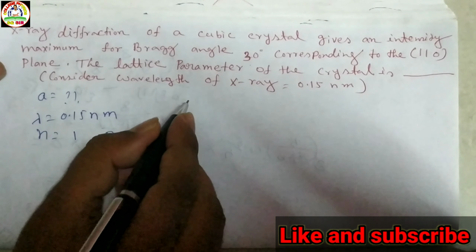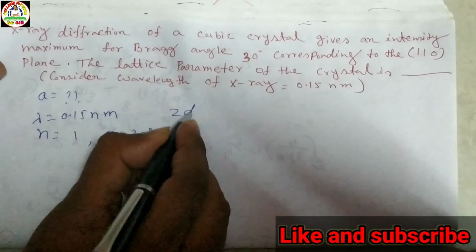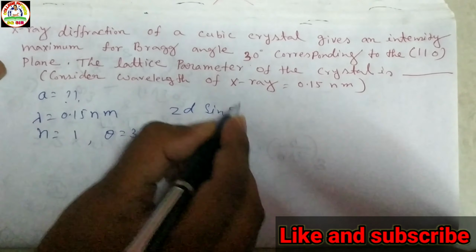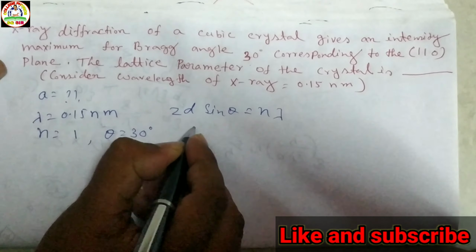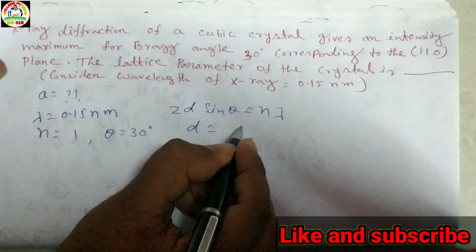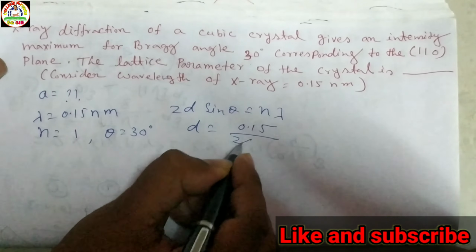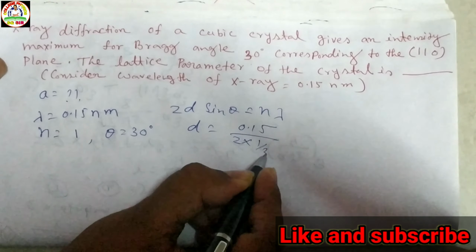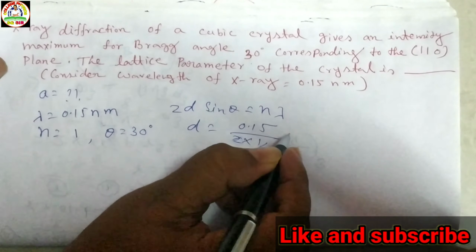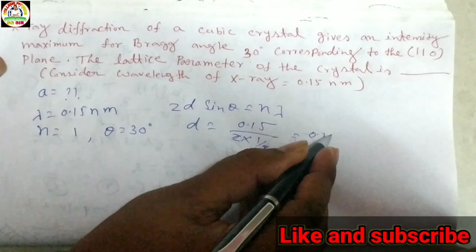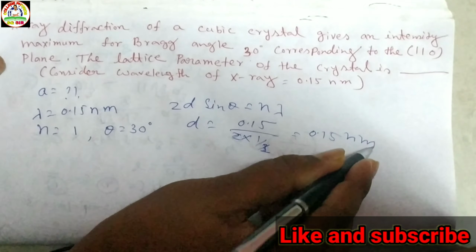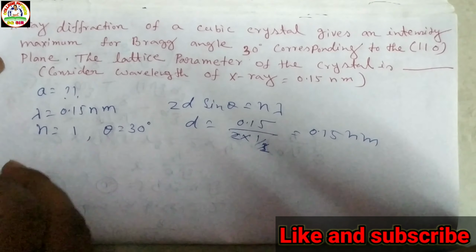So we know according to Bragg's law 2d sin theta is equal to n lambda. So d is equal to lambda, 0.15 nanometer divided by 2 into sin 30 degree means 1 by 2. So d is equal to 0.15 nanometer. Now we calculate a.